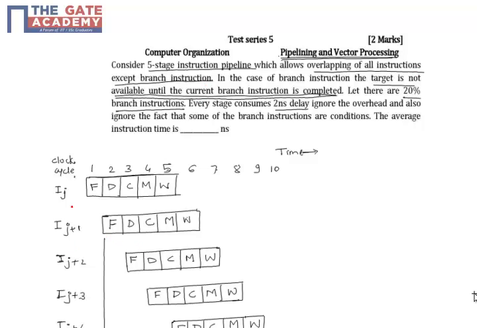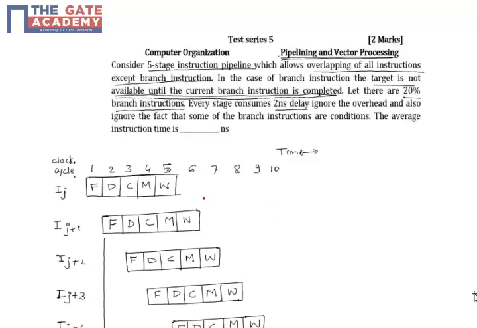So, the instructions following instruction J, that is J plus 1 to J plus 4, can be processed while instruction J moves to different stages. And at clock 5, each instruction from instruction J till instruction J plus 4 is in a different stage of the pipeline. And as can be seen, all instructions from J plus 1 till J plus 4 on average take one CPU cycle of time for completion.